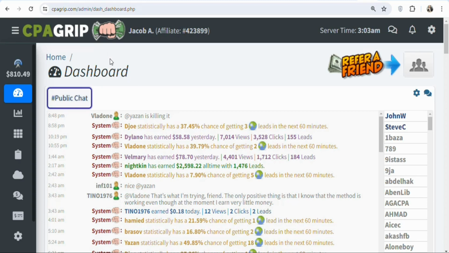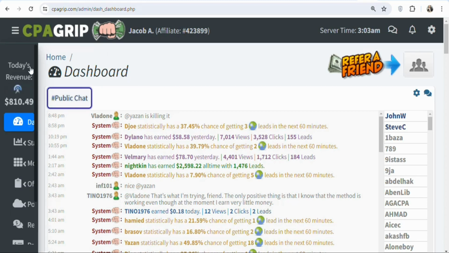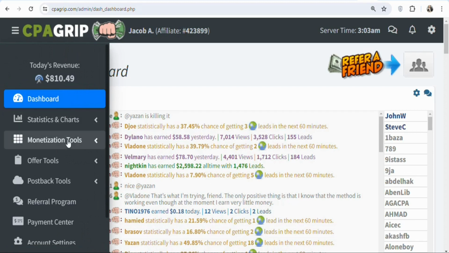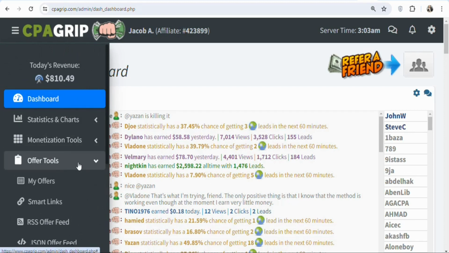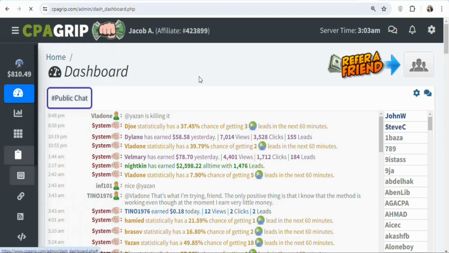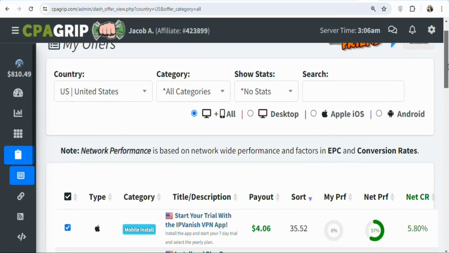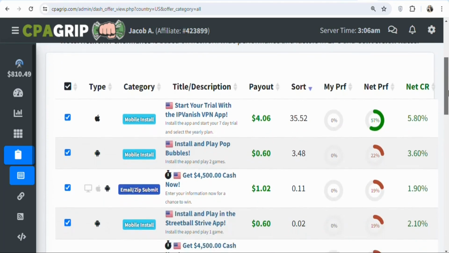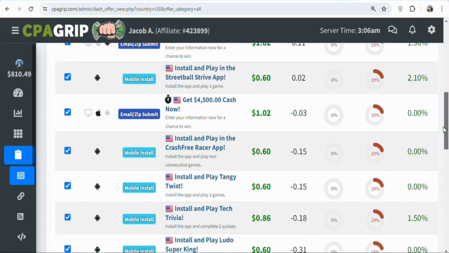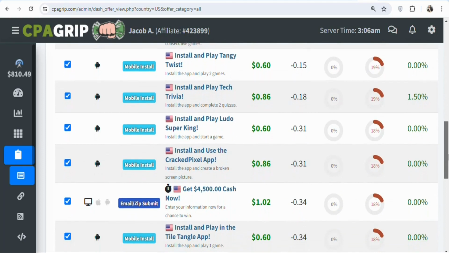If you are using CPA Group, once you create your account, what you have to do is come right here. Once you are here, click on offer tools. Once you click on offer tools, select my offers. Once you click on my offers, you're going to see a page like this. The next step is that you have to select an offer to promote. There are many offers that you can select. Any offer that you want, you can click on it to promote.